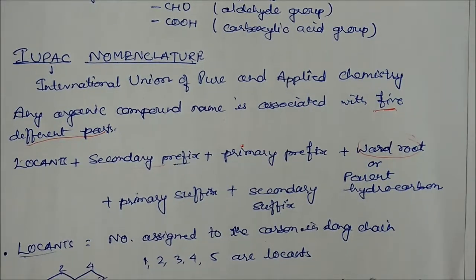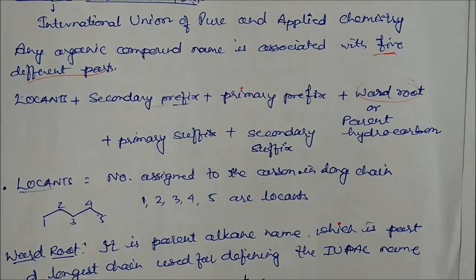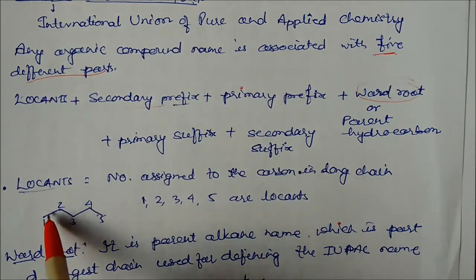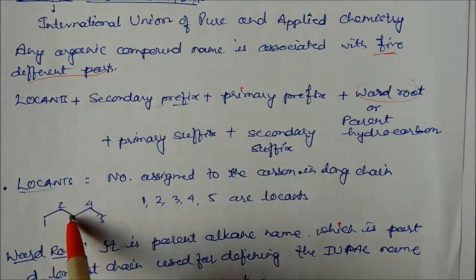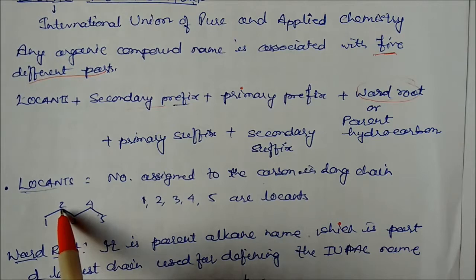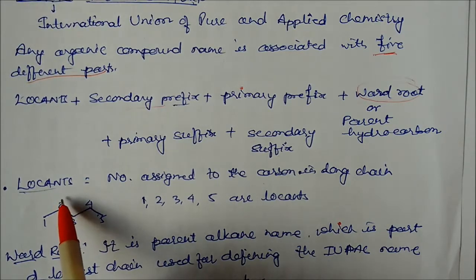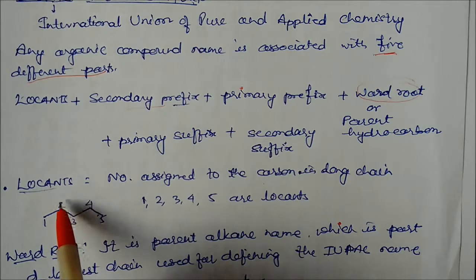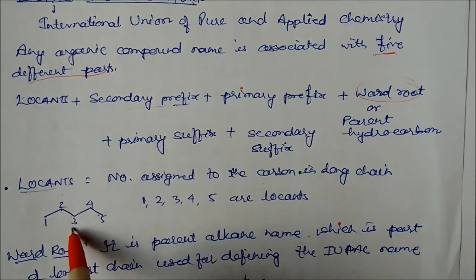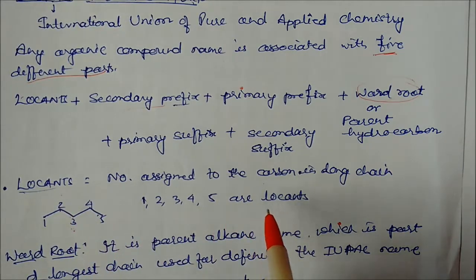First, what is a locant? A locant is the number assigned to a carbon in a long chain. Suppose this is a bond line notation of carbons 1, 2, 3, 4, 5. There are 5 carbons there. These numbers are called locants. A locant shows where some substituent or secondary functional group is attached, like bromine or OH. If OH is attached at the second carbon, that number is the locant. If CH3, a methyl, is attached, that position is also given by a locant. These numbers are called locants.